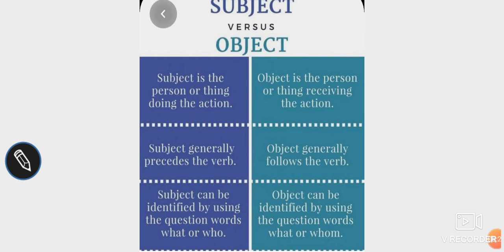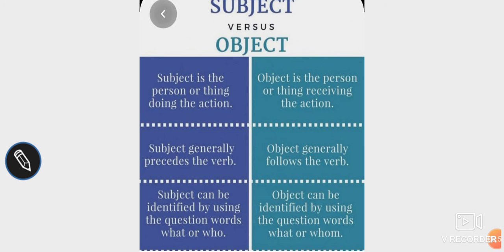A subject in a sentence generally precedes the verb, meaning it comes before the verb in a sentence. And the object generally follows the verb, meaning it usually comes after the verb. Now you all know that a verb is an action word. So the subject can be identified by using question words like what or who.